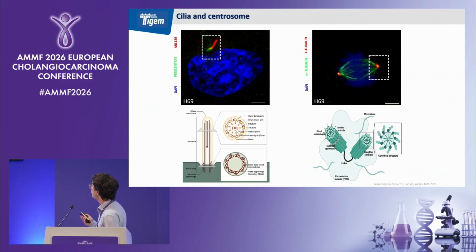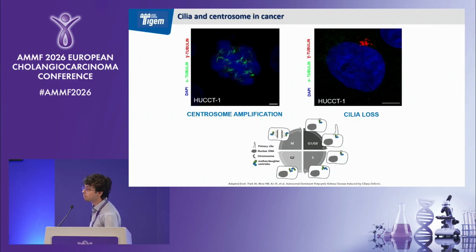On the right of the panel, we find the centrosome. The centrosome is the main microtubule organizing center. It's crucial for cell polarity, cell division, microtubule dynamics, and of course mitotic spindle formation. But why is it important to study these two structures in cancer?